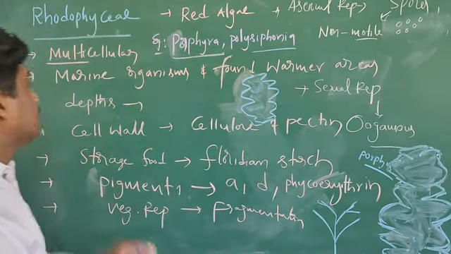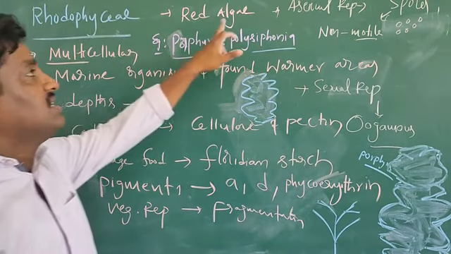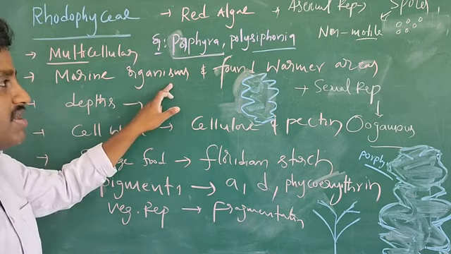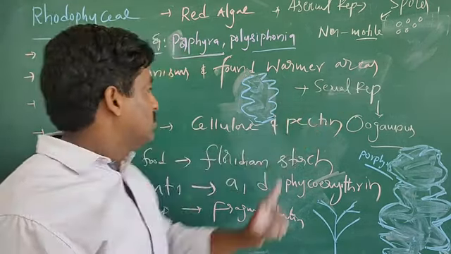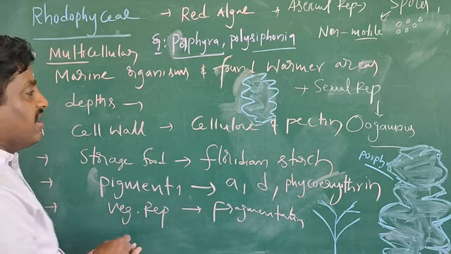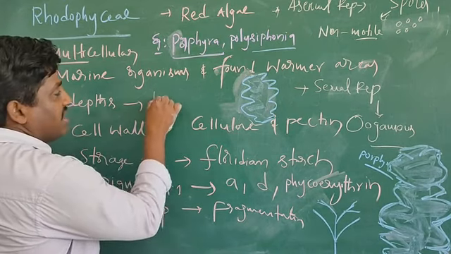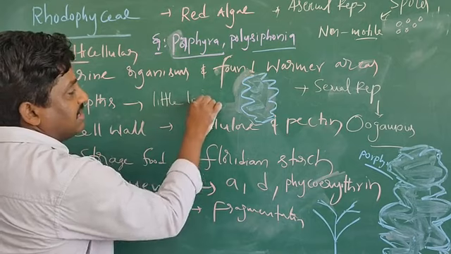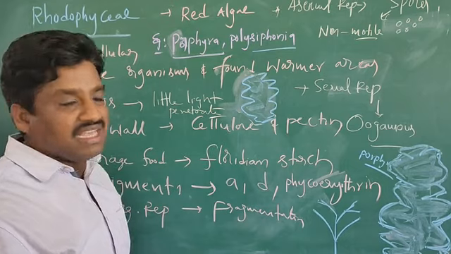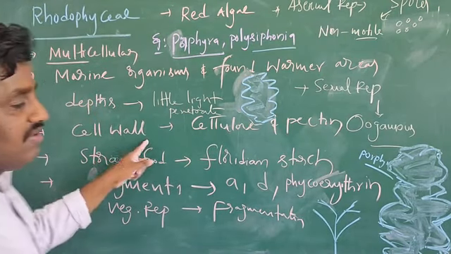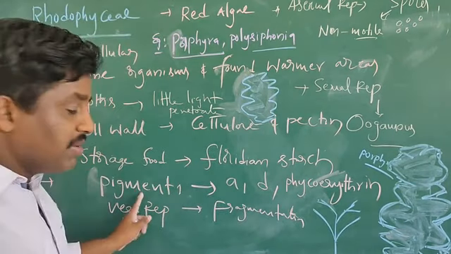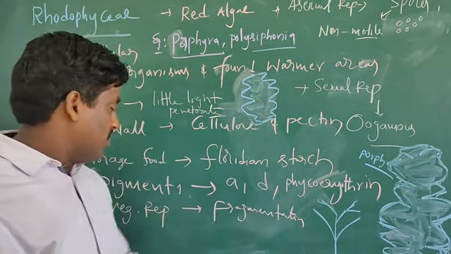They are multicellular organisms. Rhodophytes are generally called red algae, and they are multicellular marine organisms, found particularly in warmer areas and at great depths where little light penetrates. The cell wall is made up of cellulose and pectin, the storage food is Floridean starch, and the major pigments are chlorophyll A and D and phycoerythrin.